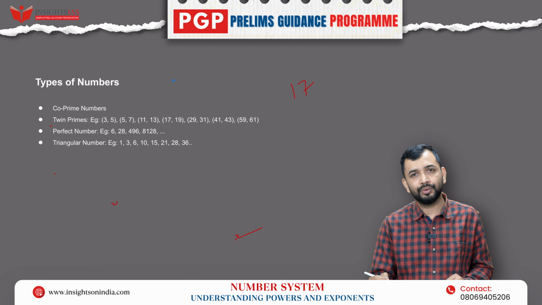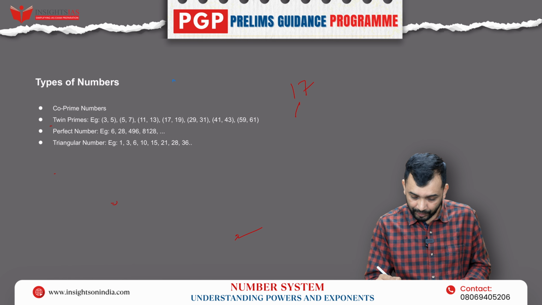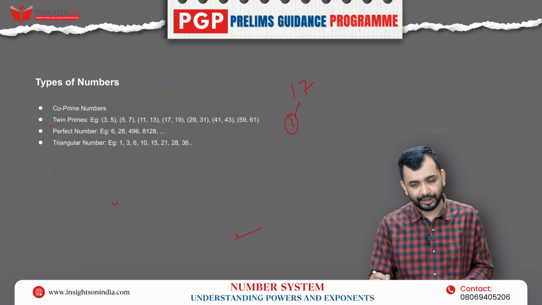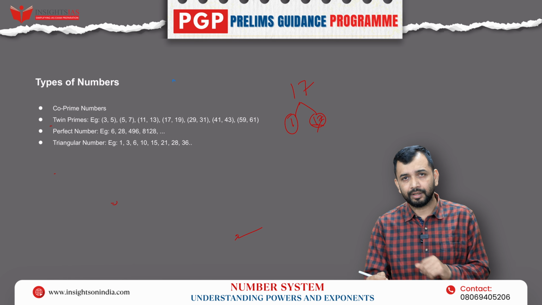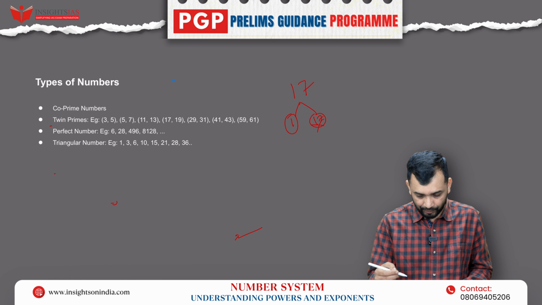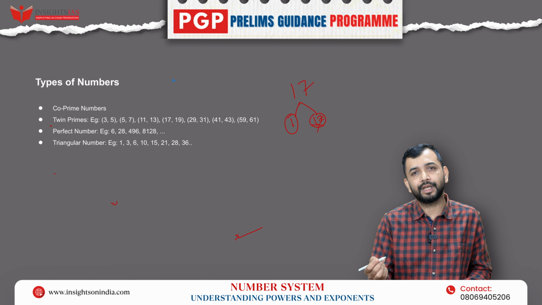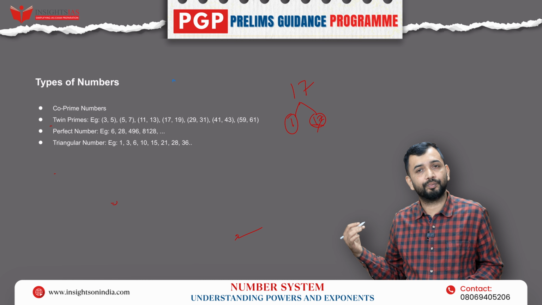Now, what will you do? You have to check whether it will be divisible by 1, though it will always be divisible, so you don't need to check. Apart from that, all the numbers I have to check. So I have to see whether it is divisible by 2, it will not be divisible by 2. Is it divisible by 3? No. Again, is it divisible by 4, 5, and so on, right?